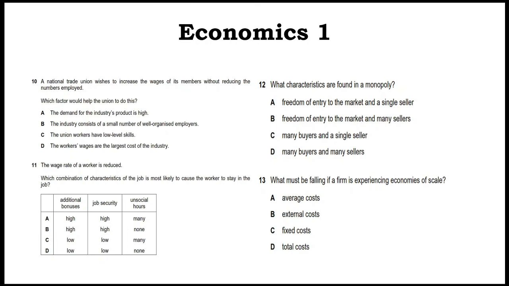What must be falling if the firm is experiencing economies of scale? Now, economies of scale is an average cost curve. So when you bring down the AC, you achieve economies of scale. So it is the average cost. If it is falling, that only falls because of economies of scale.